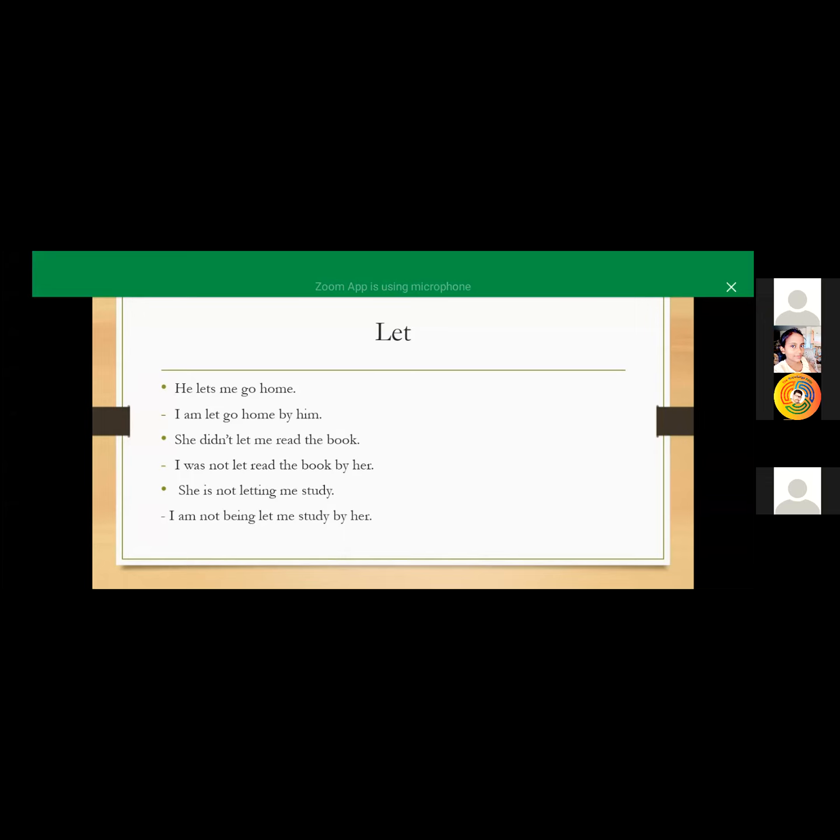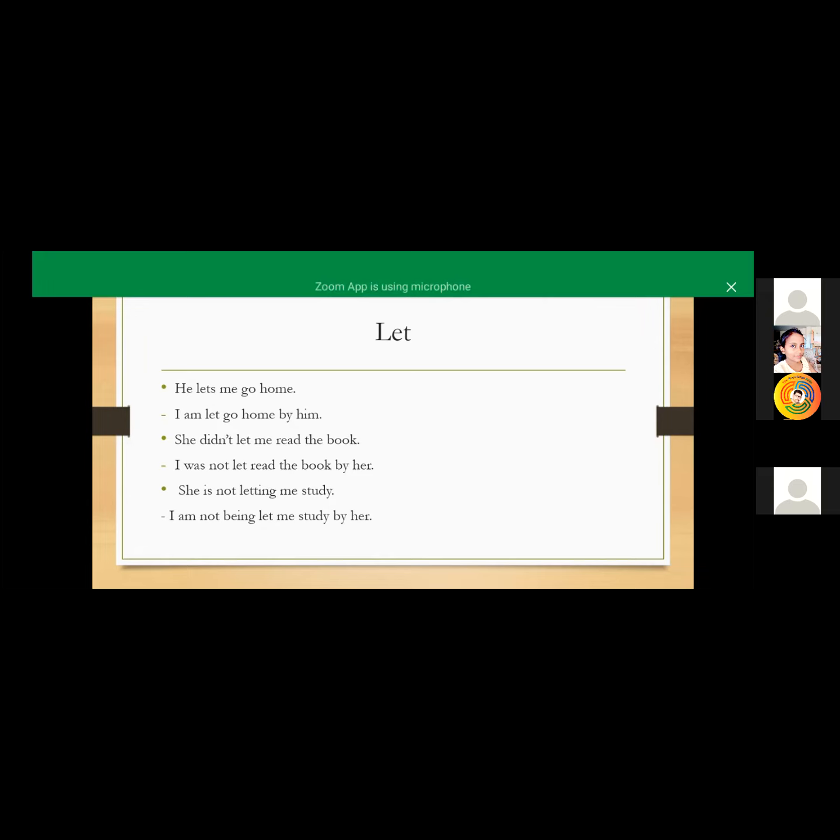As usual we are using "am" in our sentence because it is in the assertive form. Here you can see that I didn't convert "go home" into the third form of the verb.